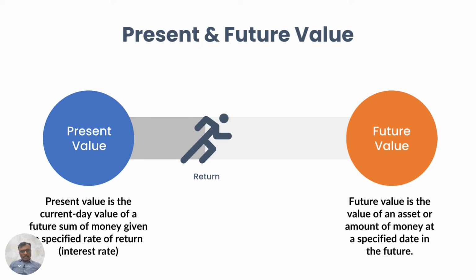Two important concepts in finance are present value and future value. The present value represents the value of money at the current time, while the future value is the value at a specified date in the future. The concepts are very simple to understand. Present value is the current value, future value is the value of money at a future time, maybe after 1 year, maybe after 2 years.